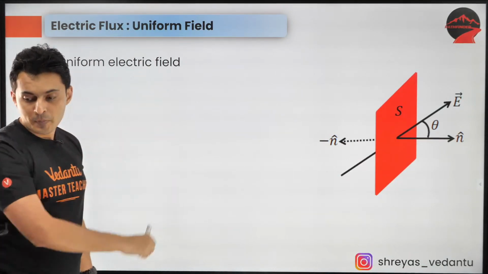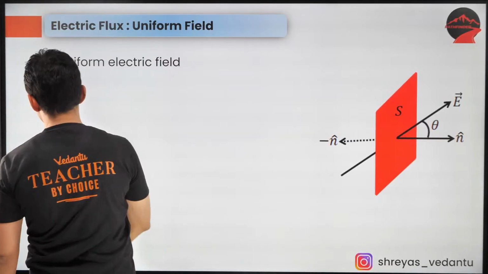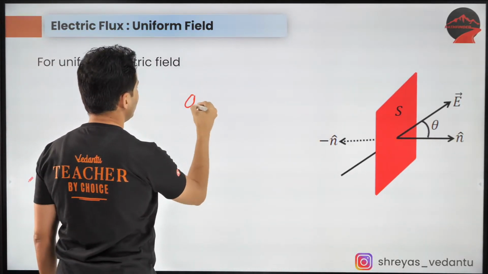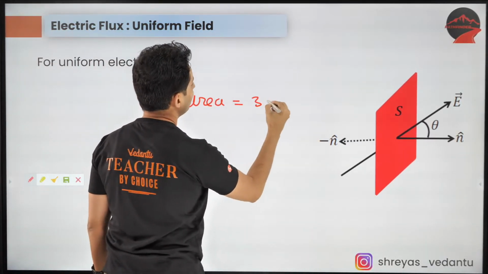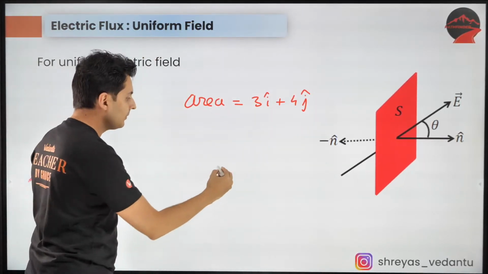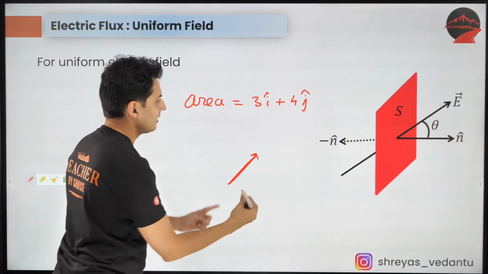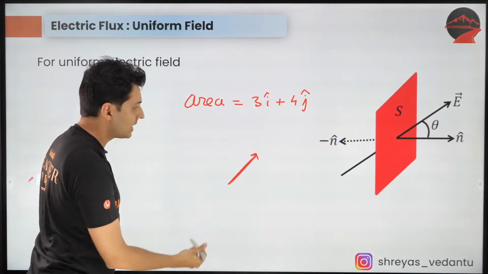Now understand this. Similarly, if I tell you the area vector is 3i cap plus 4j cap, what does it mean? It will be like this. This is the area vector 3i cap plus 4j cap.